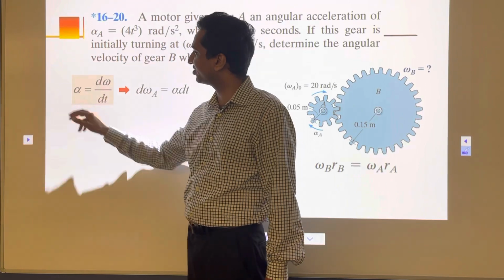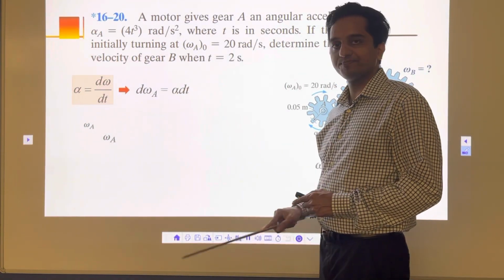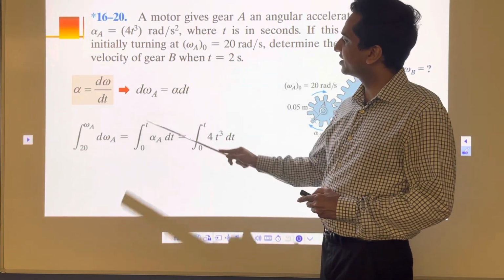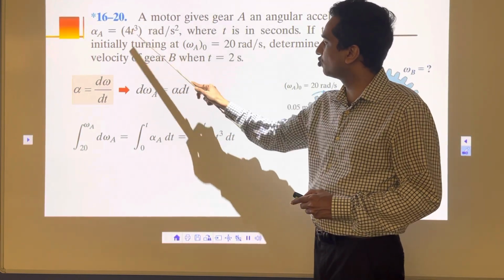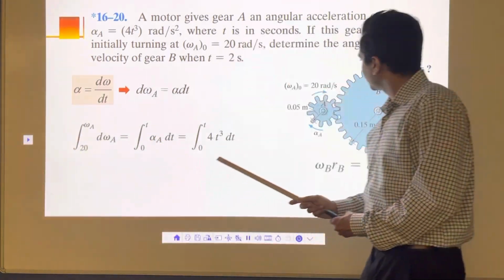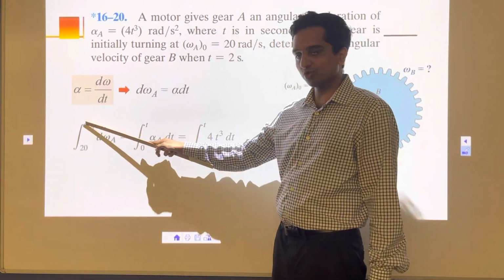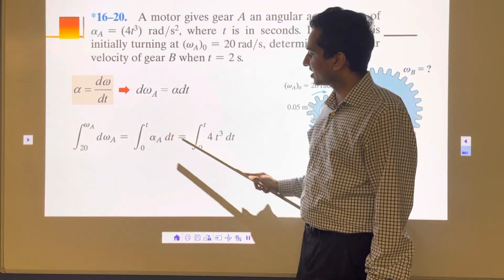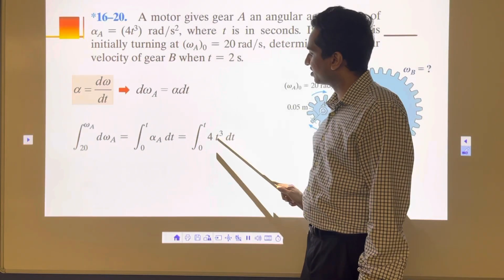I'm going to take this dt to the other side, and I'll get d omega A is equal to alpha dt. Now I'm going to integrate this, putting the 4t cube in for alpha. 20 is the initial speed, it starts at 20, and then the final speed after 2 seconds is omega A. I want to find omega A, integrating from 0 to 2 seconds, with alpha equal to 4t cube.